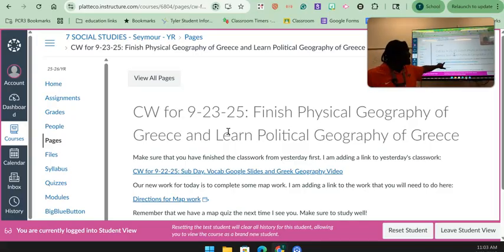Remember, if you click on this, is that going to take you to your slides that you made? No. Your slides are in your Google Drive. When you go to turn those slides in, are you going to share them with Mr. Seymour on Google Drive? No. Turn them in through Canvas. If you don't remember how to turn them in on Canvas, I linked that video on how to turn in digital work into yesterday's classwork. So if you don't remember how to do it, watch the video.